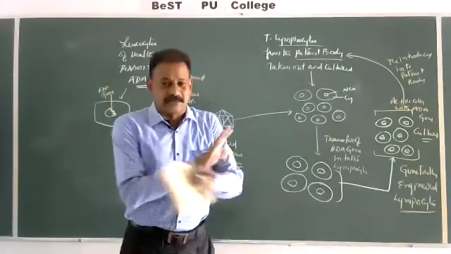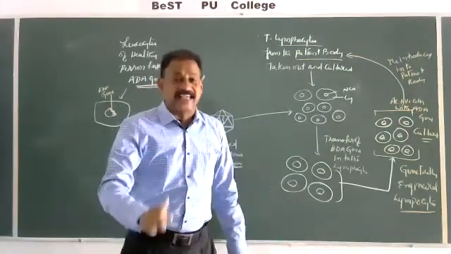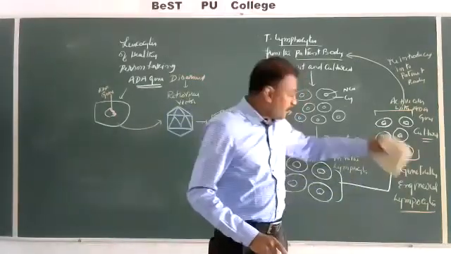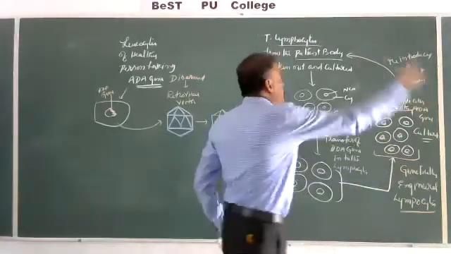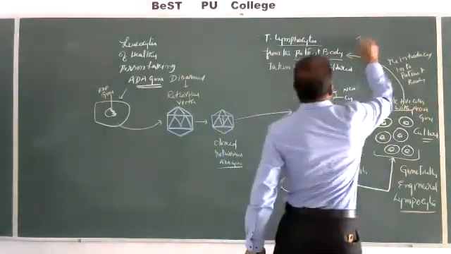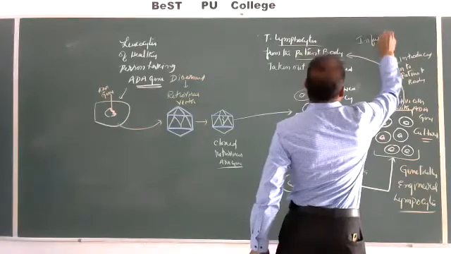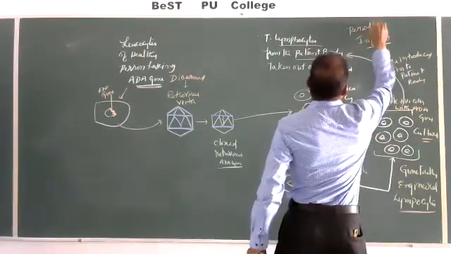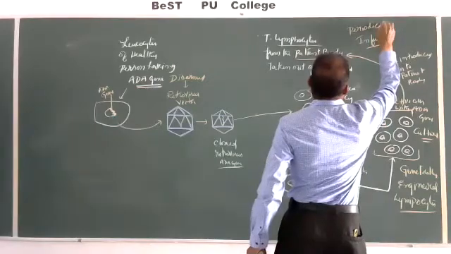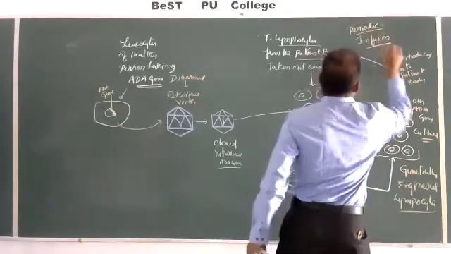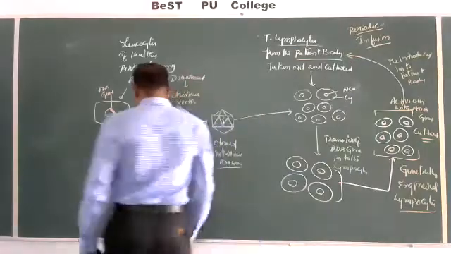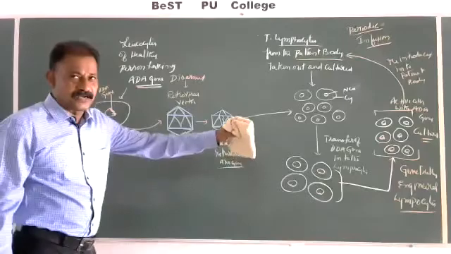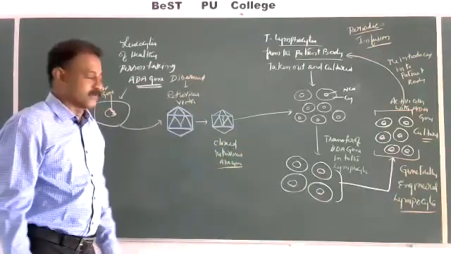So it is not a permanent cure. Periodic infusion is required because they are not immortal. The page number is 211, I think, in the last paragraph they have given.